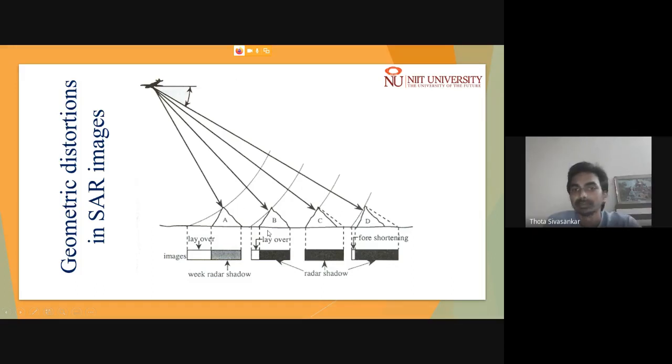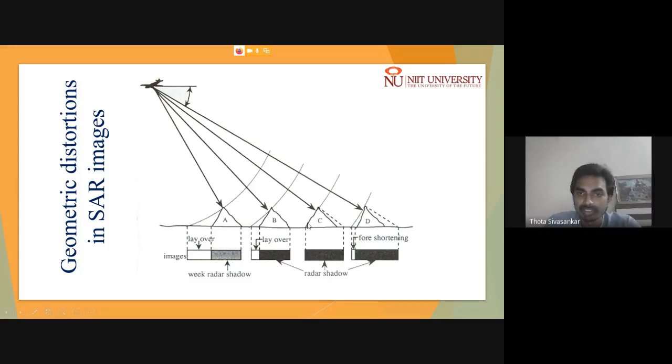And the layover becomes shortened as you move to the steeper, shallow slopes of hilly terrain.